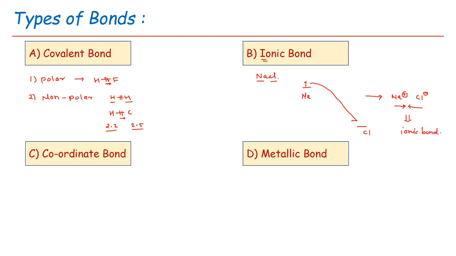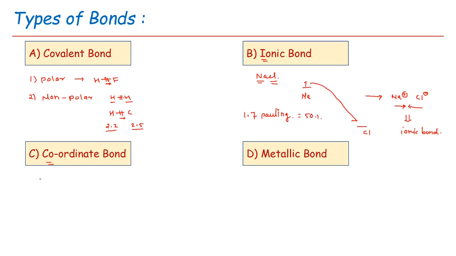The basic criterion of 50% ionic character for a bond is when the electronegativity difference between two combining elements is 1.7 Paulings. That means if the electronegativity difference between two combining elements is a minimum of 1.7 Pauling, then the ionic character is 50%.